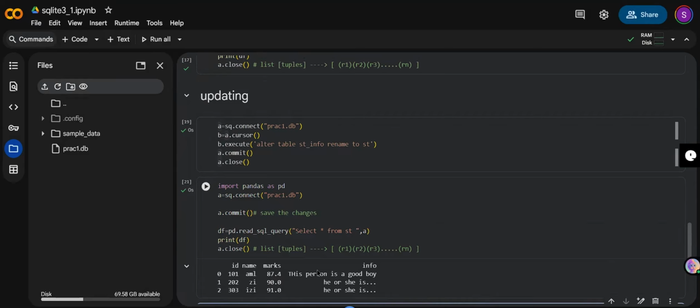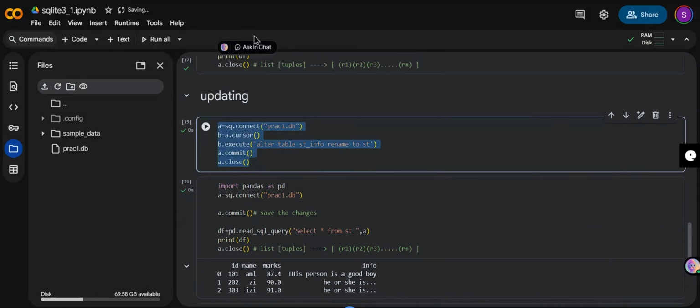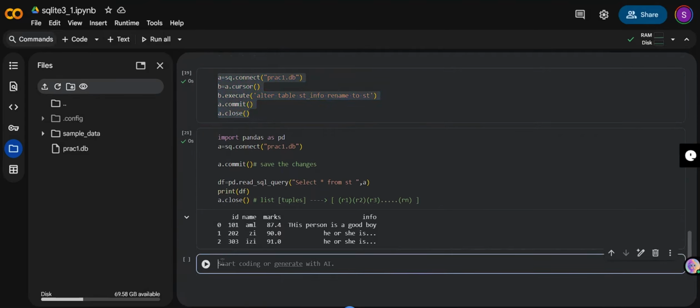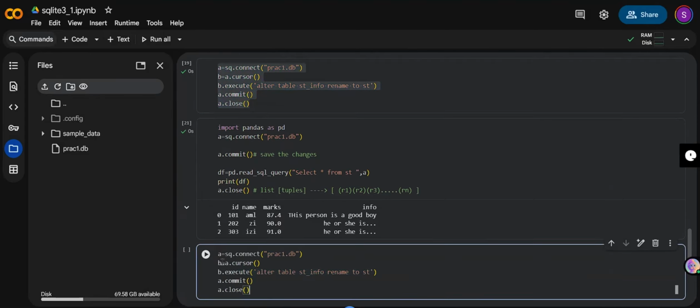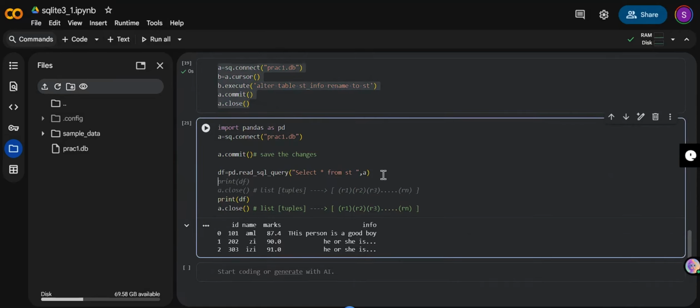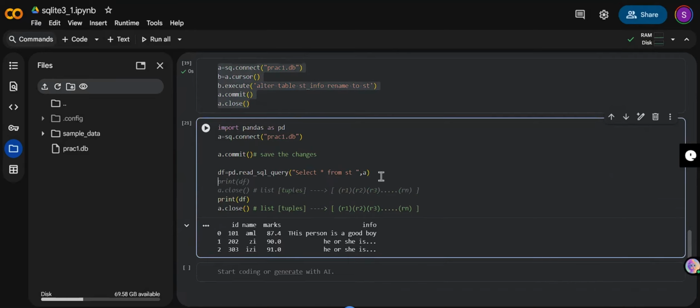I want to rename a column. I can just rename it. As I already wrote this, I don't need to edit it every time. Here we're not writing anything, we are only selecting, so I'll write here.